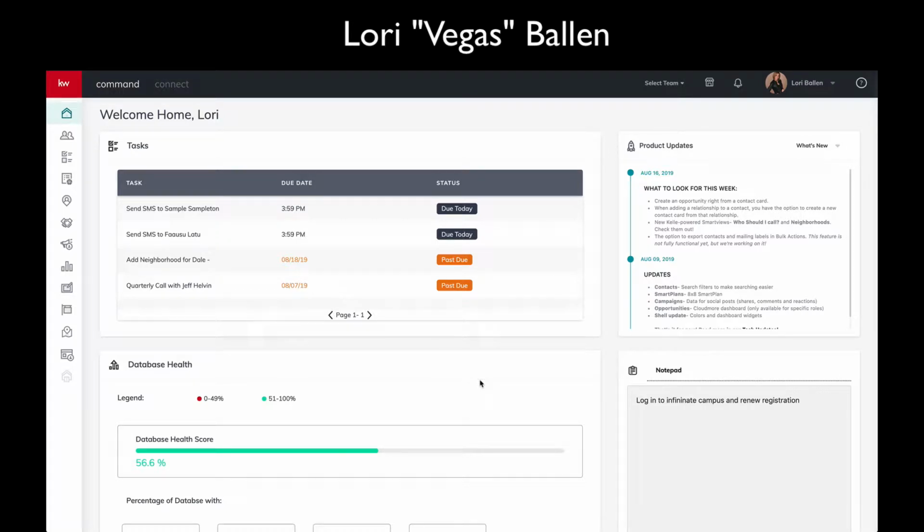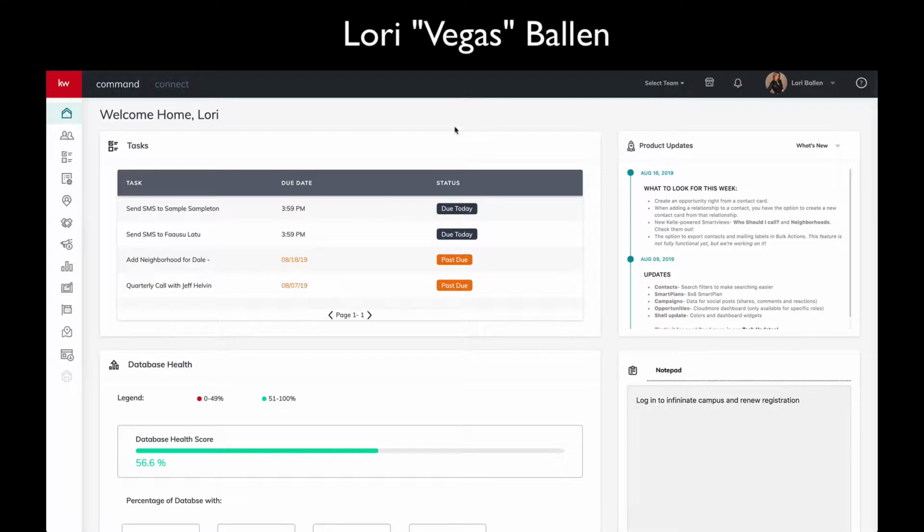Hey, it's Lori Ballen in Las Vegas, Nevada, and I'm going to show you today how to add custom fields to your Command. Custom fields are here because everybody's databases are going to be different, and we're going to need custom fields to add certain things about our databases.